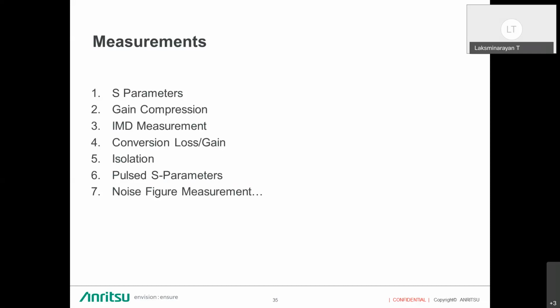Pulsed S parameters are used for transceiver modules to measure the S parameters of pulsed signals. Noise figure measurements are also used for transceiver modules and amplifiers. So these are some of the measurements we do for the active components. So that covers the VNA presentation. Now Aditya will take the call.